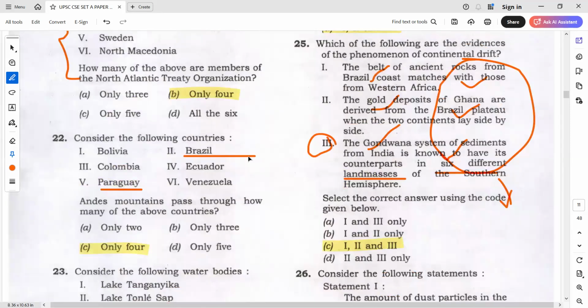We have gone through most of the things, and more or less most of the questions we have given are right, except maybe one or two. Obviously, the UPSC key will differ in some of the questions, but for the rest, the answer will be more or less what we have given.